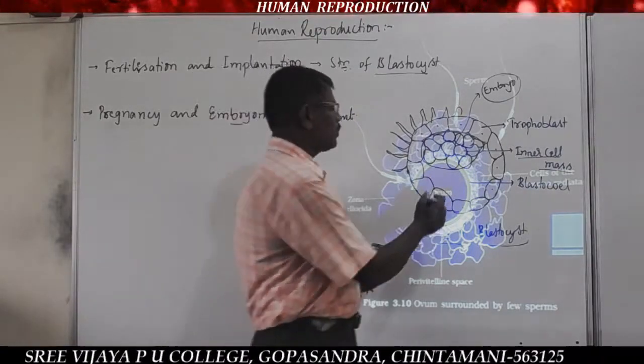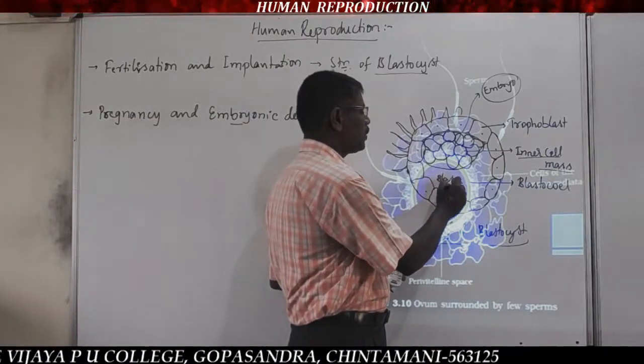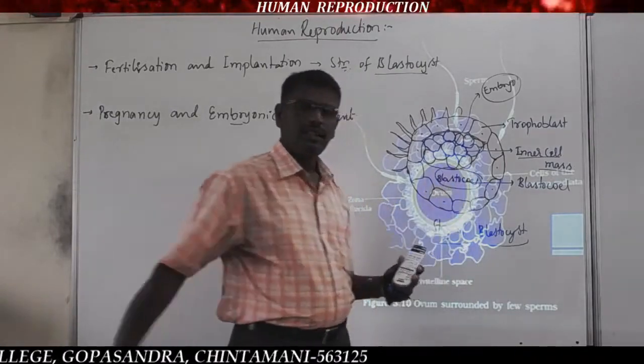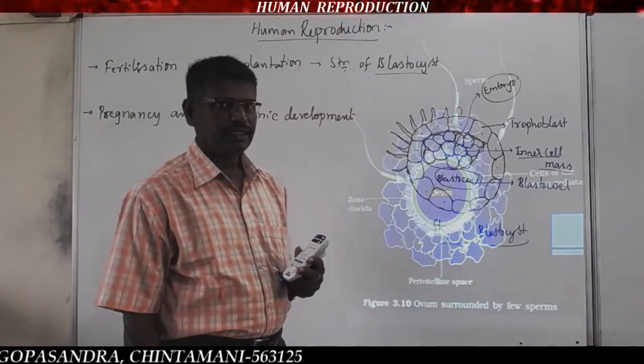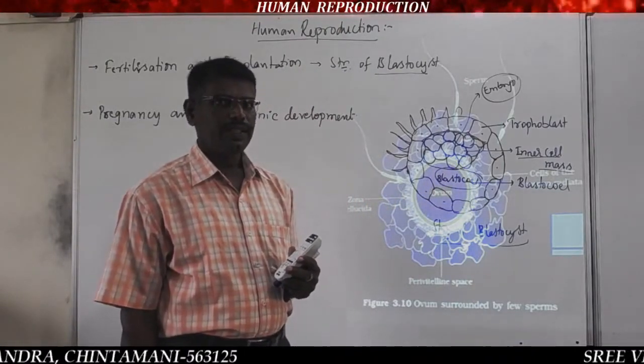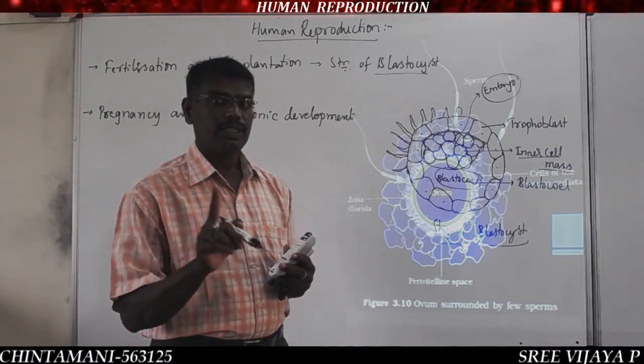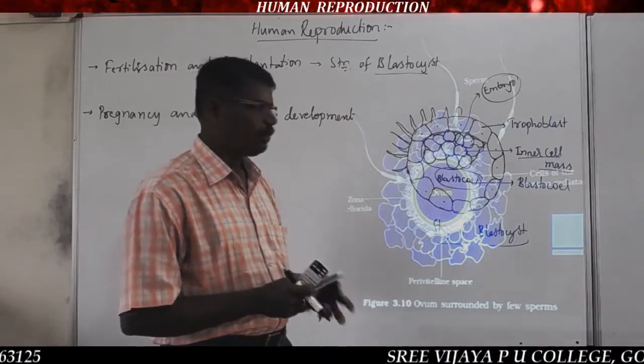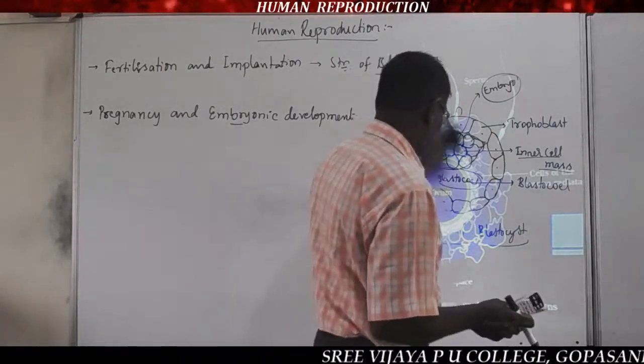In the blastocyst there is also a cavity called the blastocoel. It is the cavity of the blastocyst, filled with blastocoelic fluid.